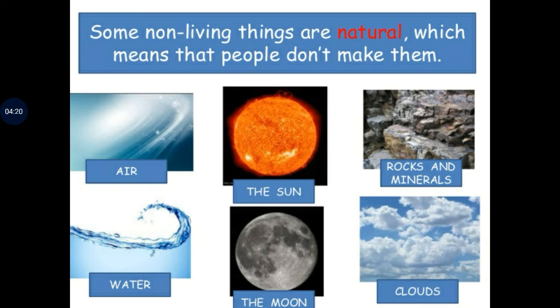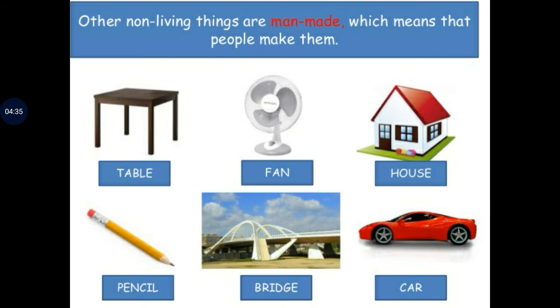Some non-living things are natural, which means that people don't make them. For example, air, sun, rocks, water, moon, clouds, these are all natural non-living things. And some non-living things are man-made, which means that people can make them. For example, table, fan, house, pencil, bridge, car, these are all non-living things which people can make.